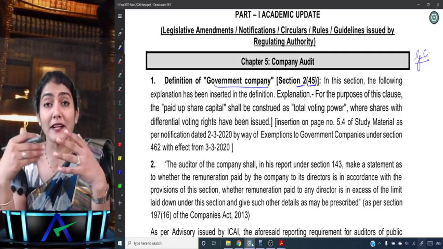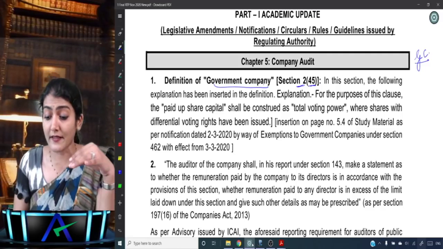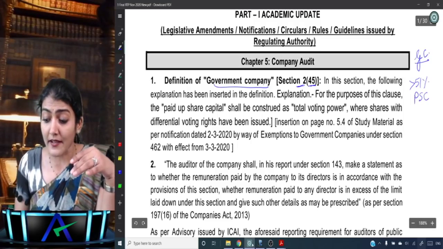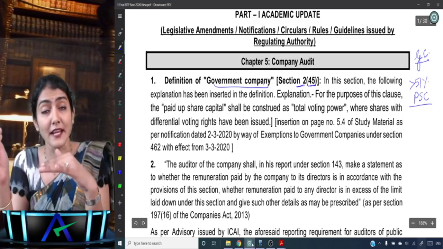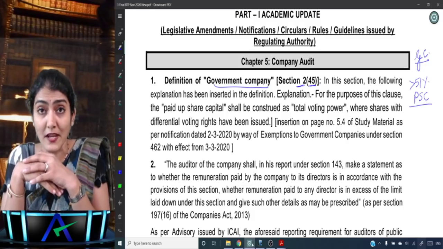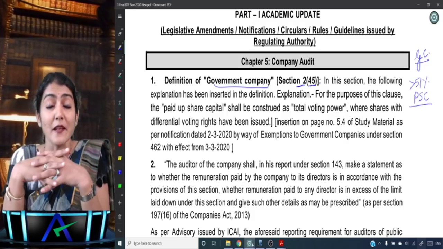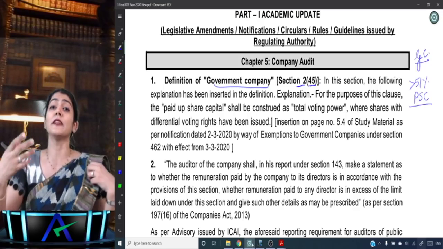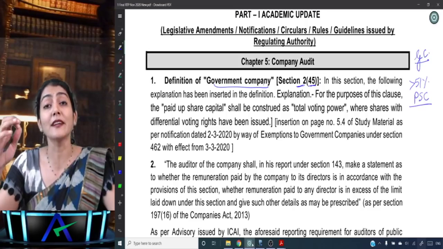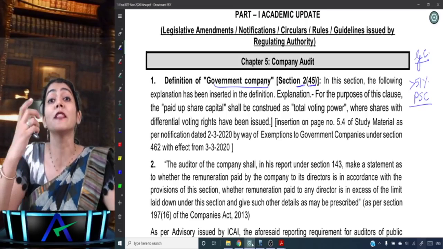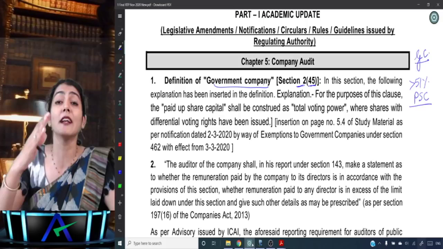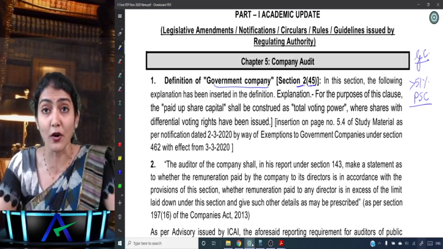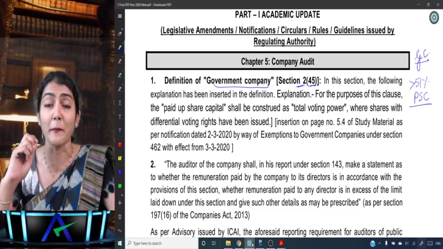A government company is a company in which not less than 51% of the paid up share capital is held by the central government, state government, or partly by the central and state government, and which is a subsidiary of a government company.